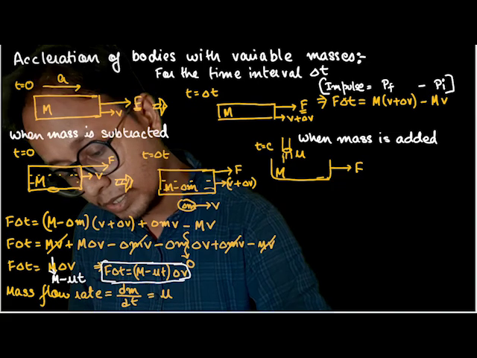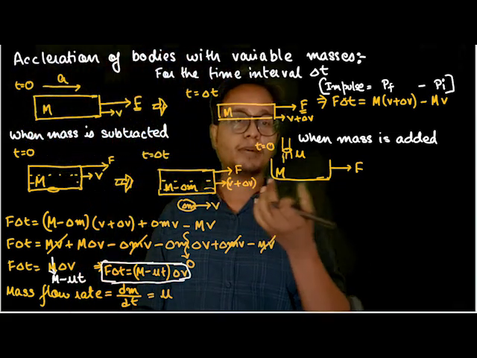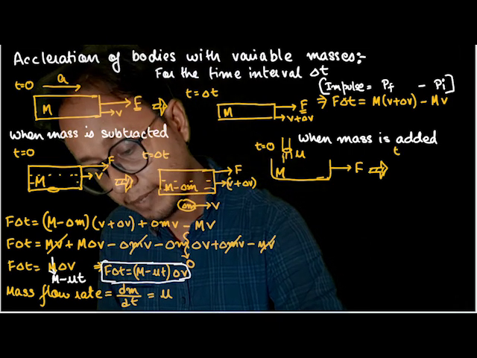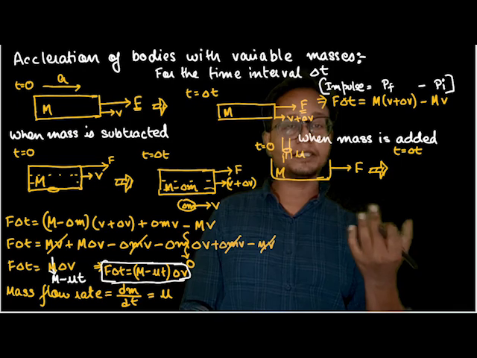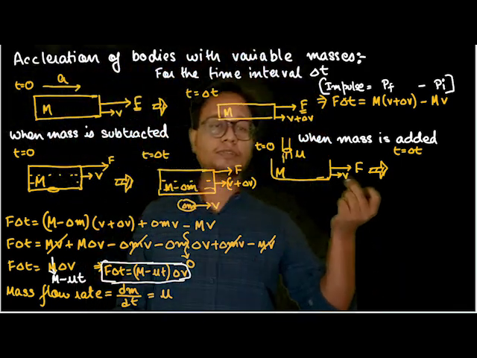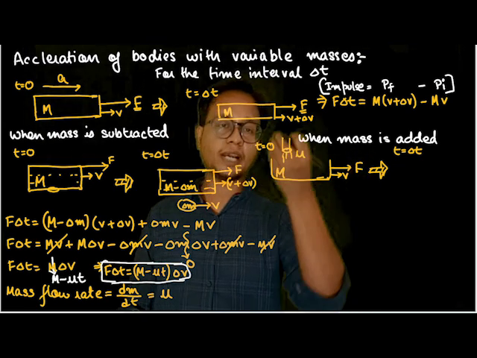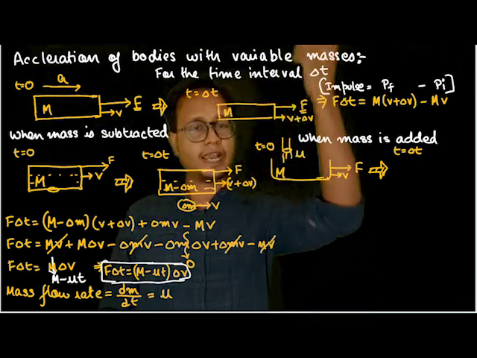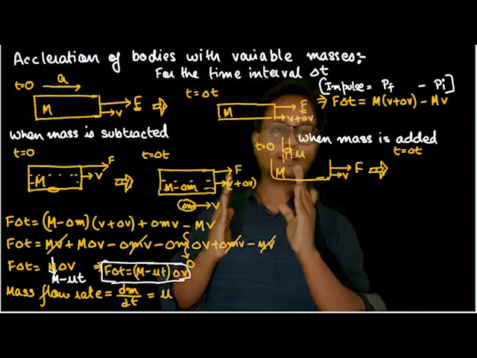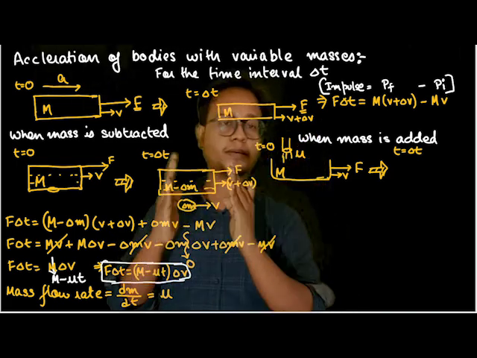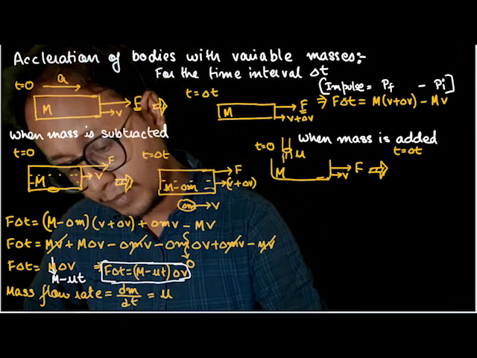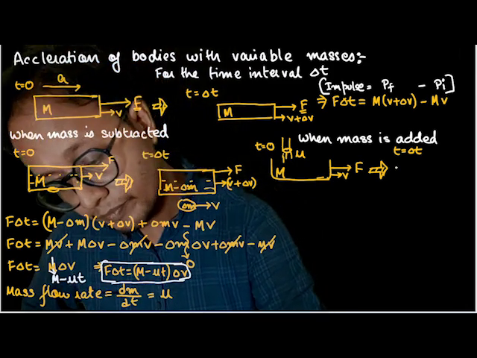At t equals 0, the tanker was empty and the initial mass was capital M. At time t equals delta t, delta t time has increased, and initially it was moving with velocity v. See, without force the velocity won't change, doesn't matter whether you add mass or remove mass, provided that the added mass has the same horizontal velocity as this container. So it doesn't matter if you add mass or subtract mass, if there is no force, there is no change in velocity. Understood?